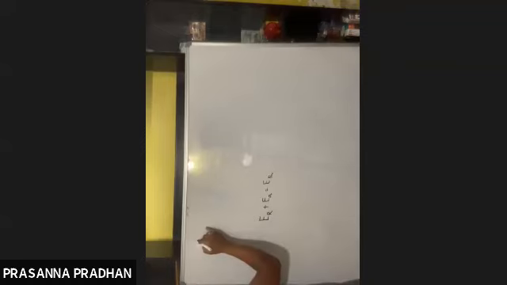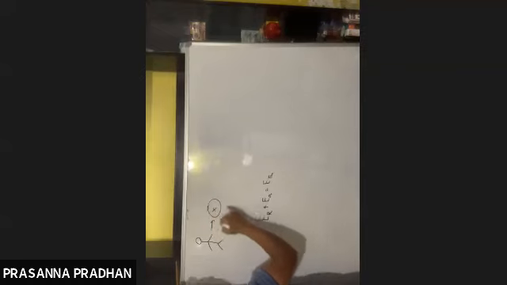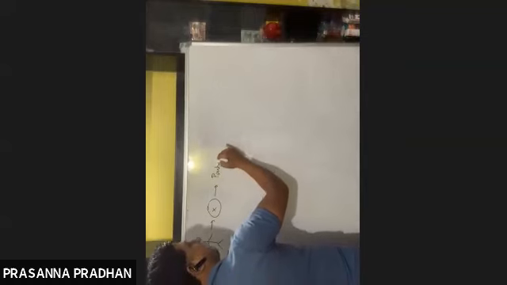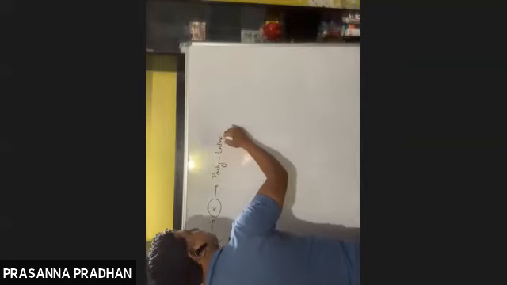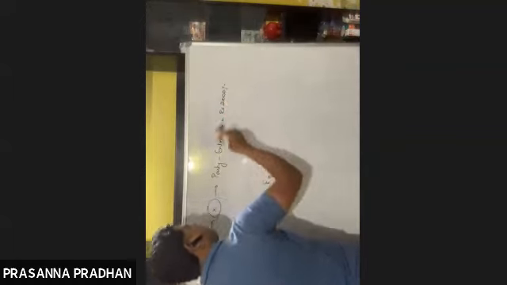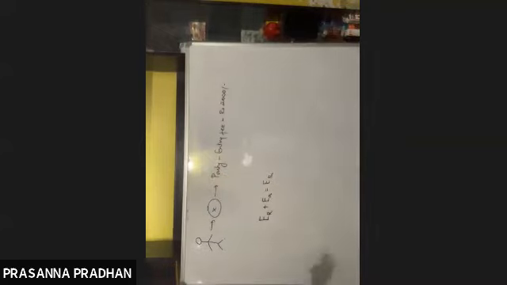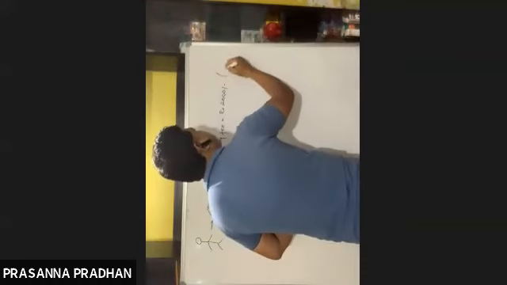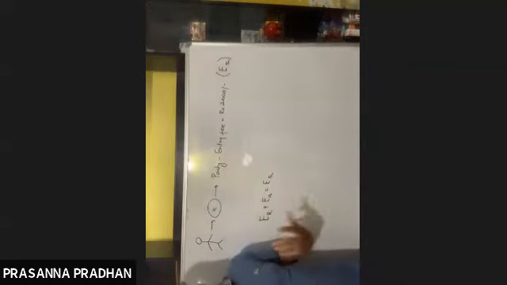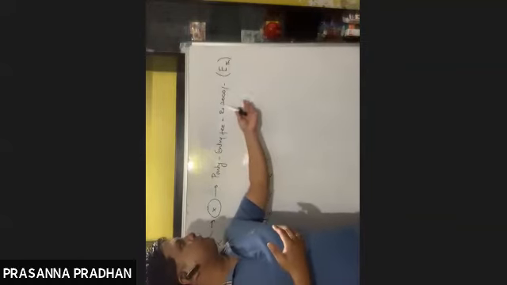Suppose I have a person X, and he wants to go to a party, and in order to enter the party, the entry fee is, say, rupees 2000. So what is the minimum amount of money needed to enter the party? It is rupees 2000. This can be related with the threshold energy. That means the minimum amount of money which must be possessed by him is 2000.